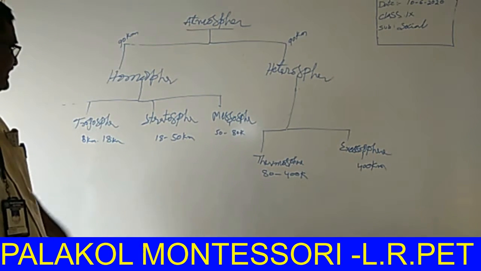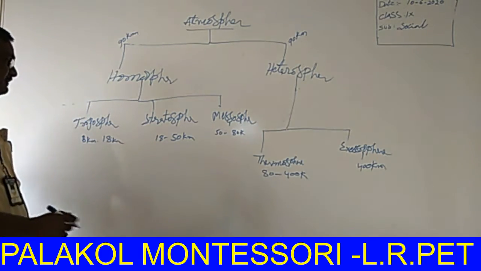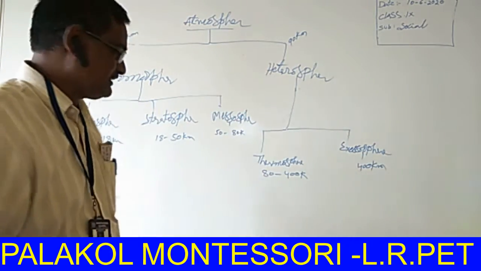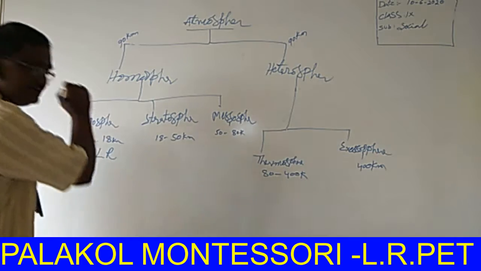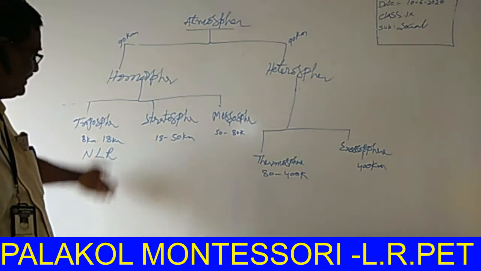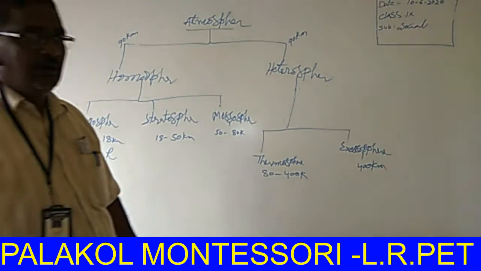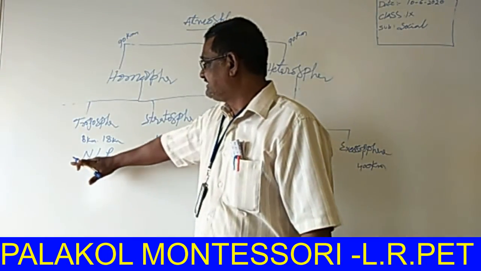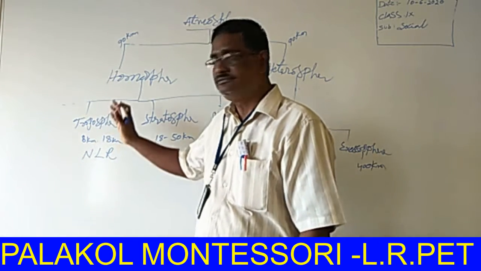So this is a very, very important layer. All the changes take place in this layer. It has a normal lapse rate. Oxygen and other gases are also available in this layer. Any doubt?